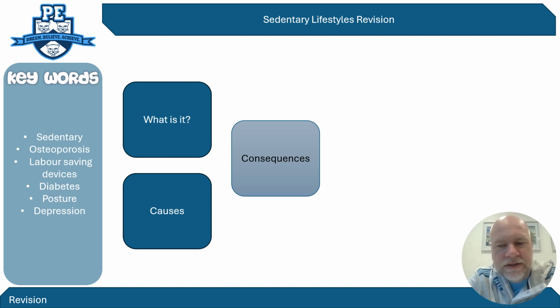Hi guys, today we are going to be looking at sedentary lifestyles for revision for the GCSE exam for paper 2, and this one particularly looking at Edexcel paper. So the main questions that you'll be facing in the paper is to say what is a sedentary lifestyle, with some examples of the causes of a sedentary lifestyle, and then probably the biggest area would be the consequences of sedentary lifestyles. So with that in mind, let's crack on and do some revision on it.